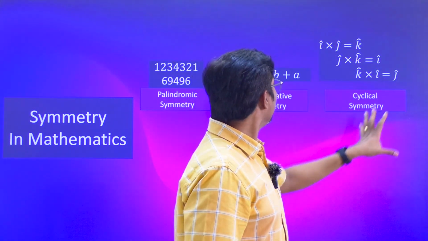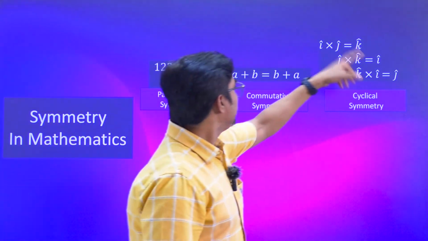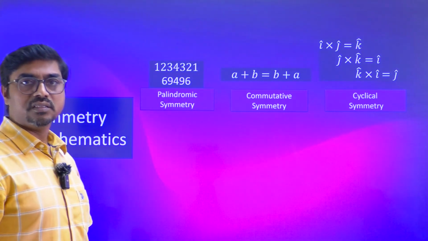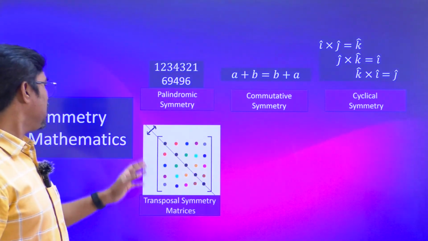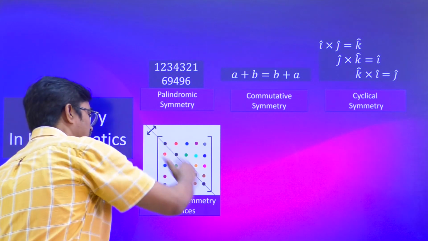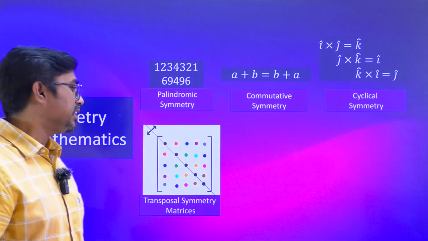This is in math. In vectors, you study this, so we call it cyclical symmetry: i, j, k; j, k, i; k, i, j. That cyclical pattern, you will see. And similarly, if you go for matrices, you will see that with respect to this diagonal, there is a reflective symmetry. We call it a transpose symmetry here.